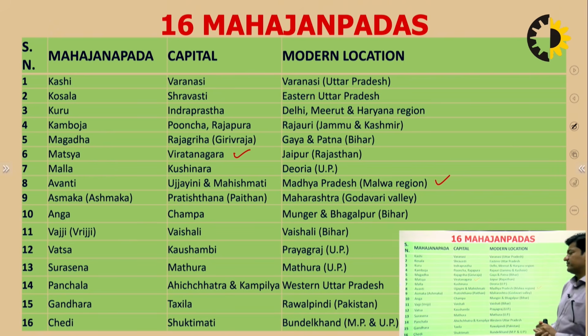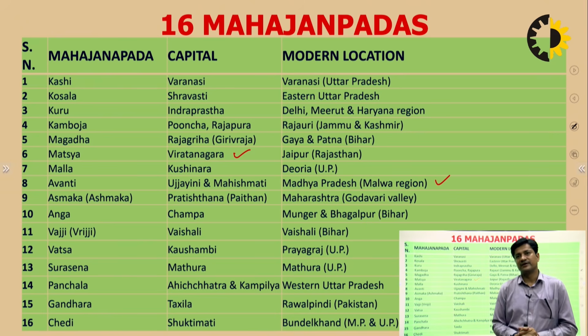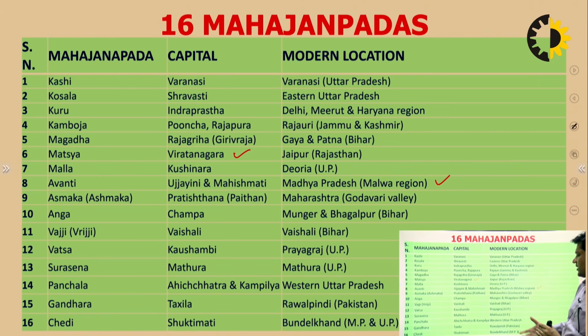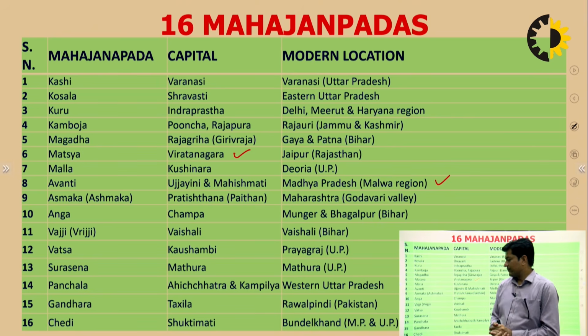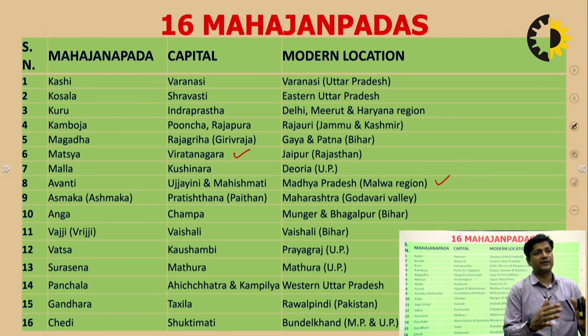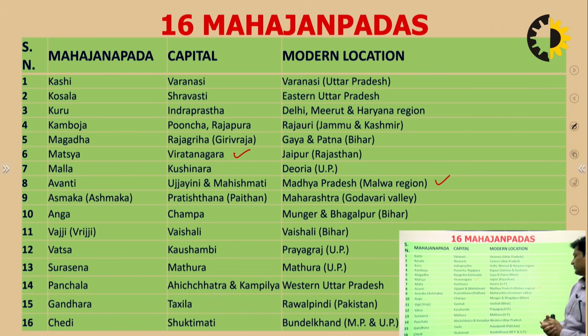Then comes Vatsa. The capital of Vatsa is Kaushambi. It was close to the Allahabad region, Prayagraj, now the new name, in UP. So Vatsa. Then comes Surasena. It is again in UP, near the Mathura region. You can say the Mathura-Vrindavan region of the current time. And Surasena's capital was considered to be Mathura.